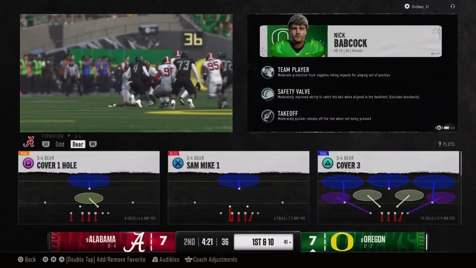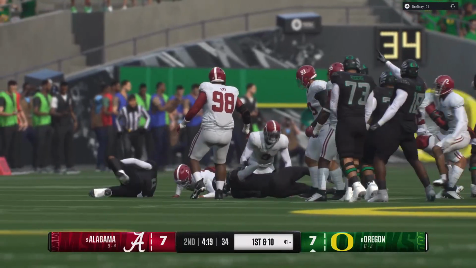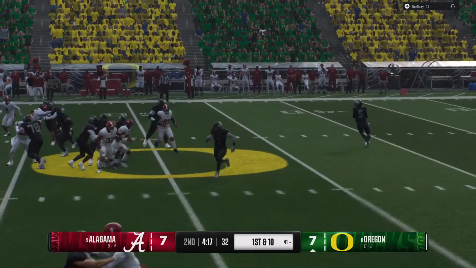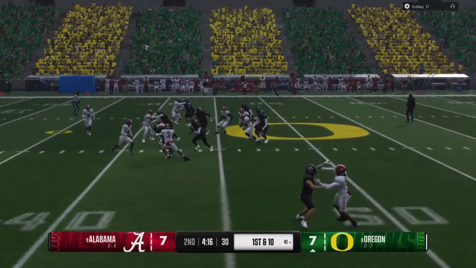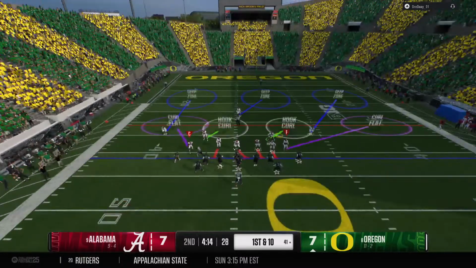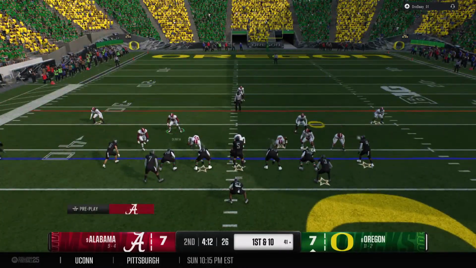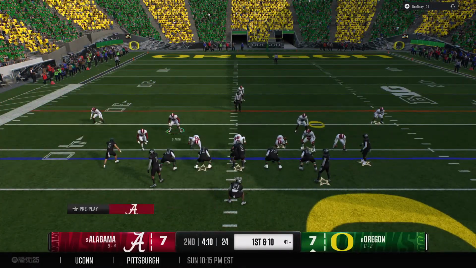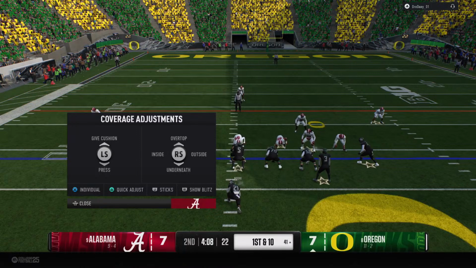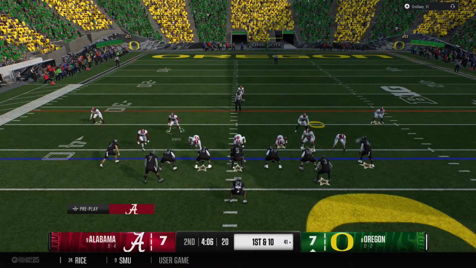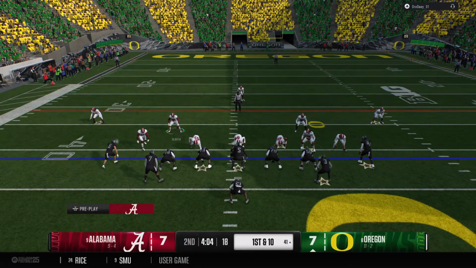Nice job here by this back picking up the first down and living up to the legacy that they have in Eugene. There have been so many good backs. I mean, the list goes on, but right off the top of my head, you got to start with Kenyon Barner and Michael James and throw in DeAnthony Thomas. What a golden era it was for the Oregon Ducks when it came to running backs. And they're still trying to live up to that to this day.